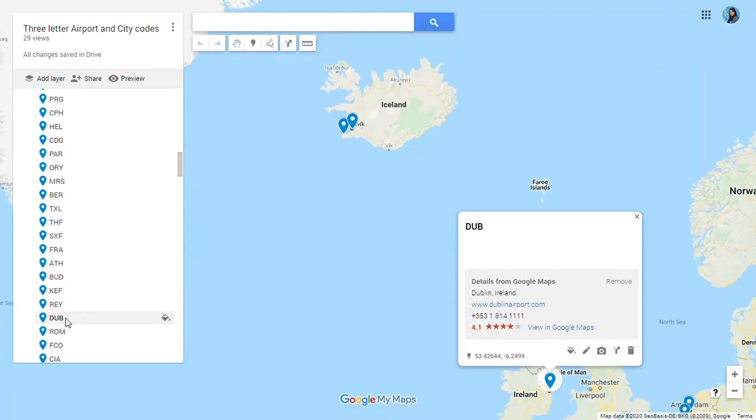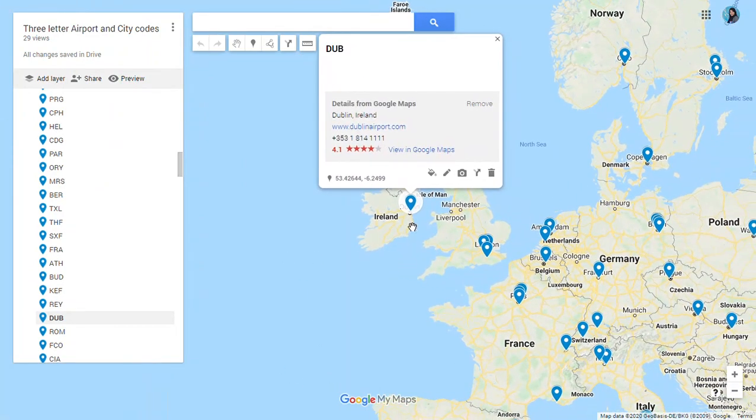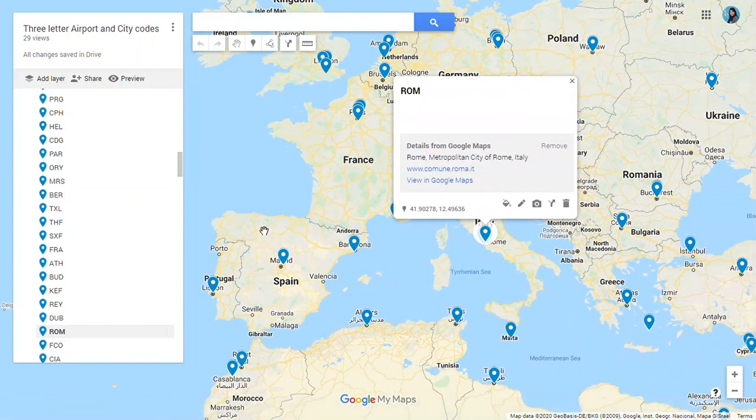Then we have in Ireland, Dublin. You can see the location. Here we have Ireland, and in Ireland you will find Dublin, DUB is the code. Moving to Rome, we have ROM, the code for Rome city.